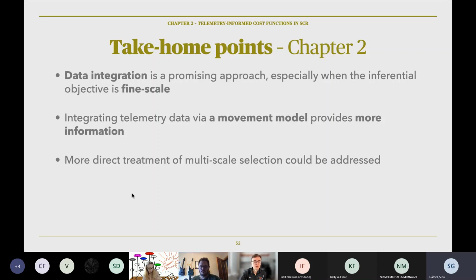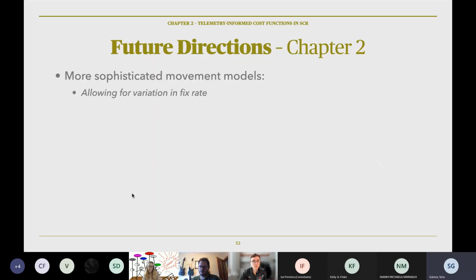Future research could focus on using a more direct treatment of multi-scale selection, or selection in the home range versus within the movement path. Some methods are already out there and could be easily included in our framework. And yeah, so a bit more on these future directions.